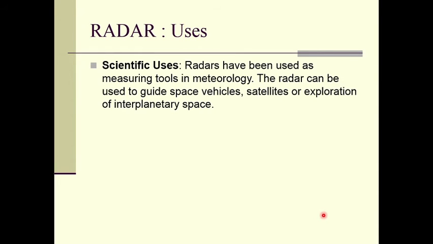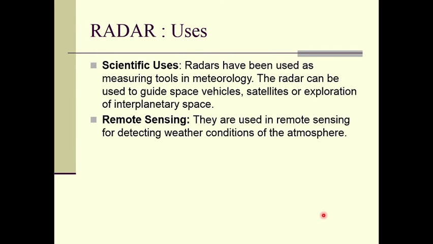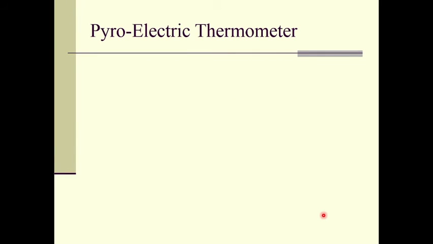In scientific applications, radars have been used as measuring tools in meteorology. The radar can be used to guide space vehicles, satellites, or for exploration of interplanetary space, right? There also we use radars. In remote sensing, they are used for detecting weather conditions of the atmosphere, right? So we can remotely determine the atmospheric conditions by using radar, right? So these are the applications of radar.